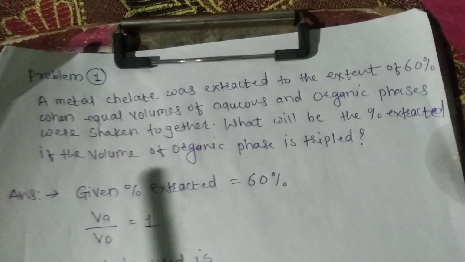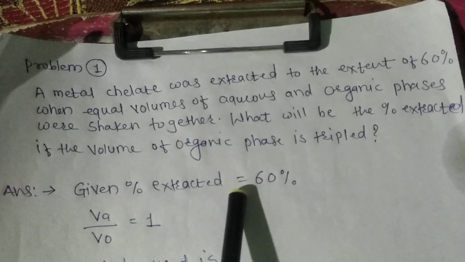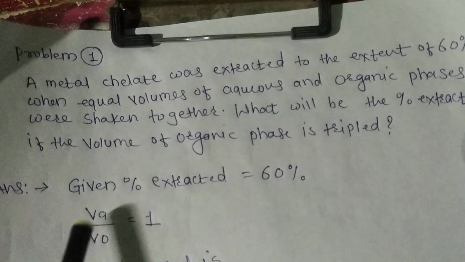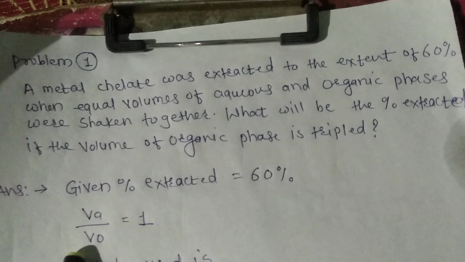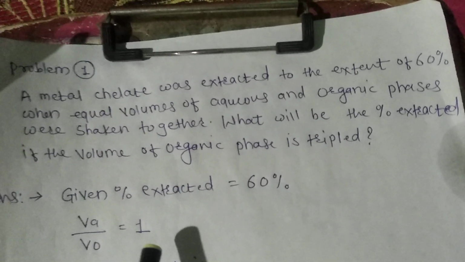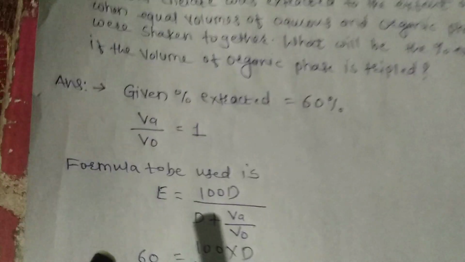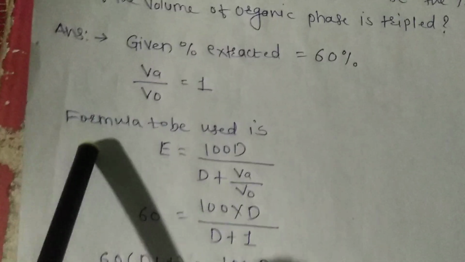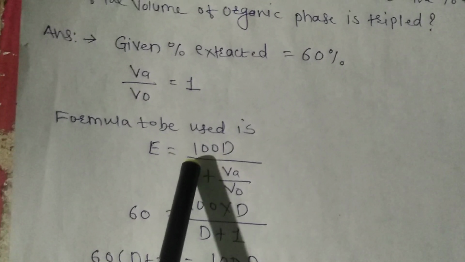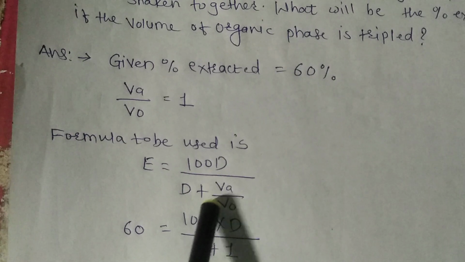Now, in this problem, the percent extracted is 60% and the ratio of the volume of aqueous phase and organic phase is equal, that is 1. Therefore, we use the formula E is equal to 100D divided by D plus the ratio VA divided by